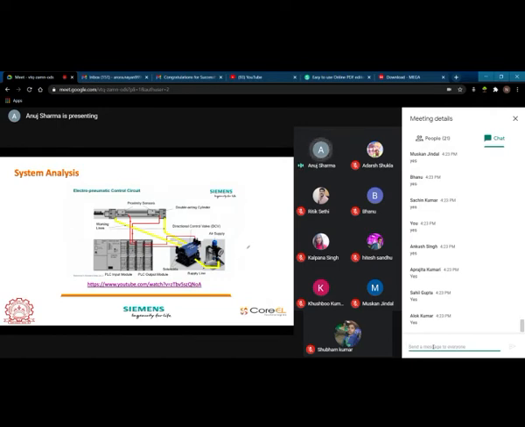Compressed air is coming from here, so compressed air can go in this direction and also in this direction. The work of this directional control valve is just to change the direction of the compressed air supply. If this is the supply line, then this is going to be the exhaust line.